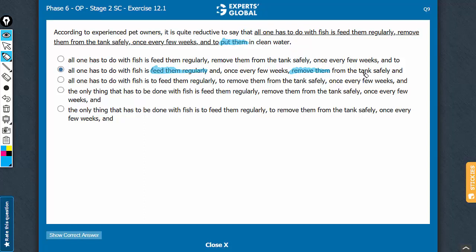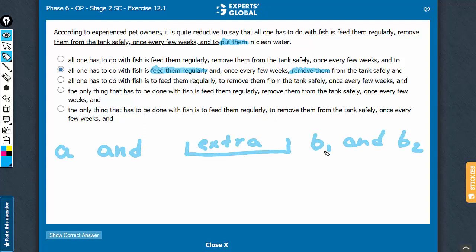See, removing them from the tank safely and putting them in clean water is one action. The two are interrelated. Getting this broad construction is the key. Let me explain. A and some extra information, B1 and B2. A is feed them regularly and some extra information between 2 commas, this information here, and then B1 and B2, it's one big action. B1 and B2 are 2 small actions which are interrelated. B1 is remove them from the tank safely and B2 is put them in clean water.